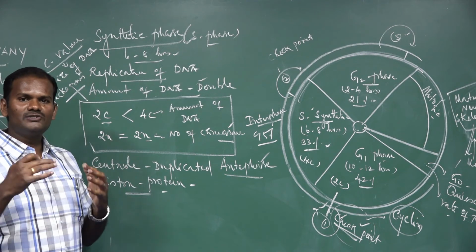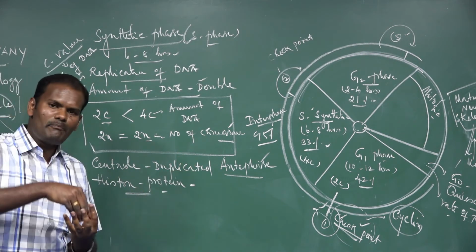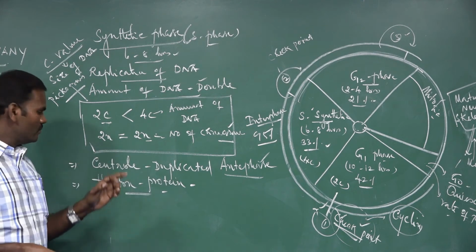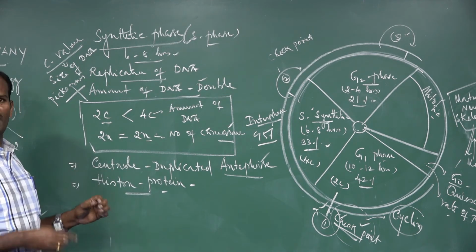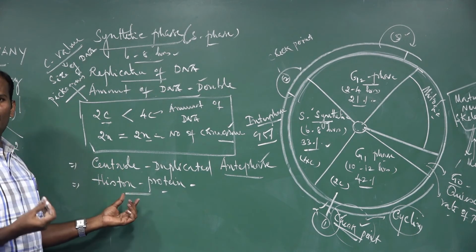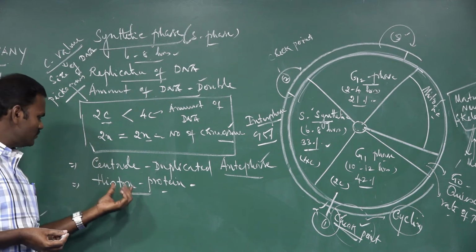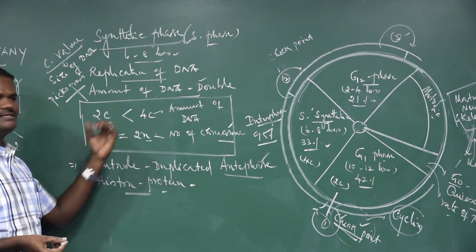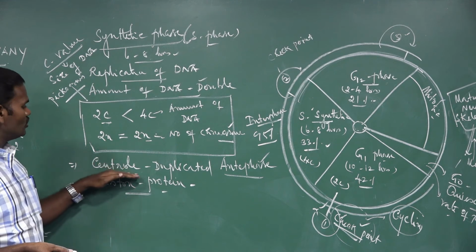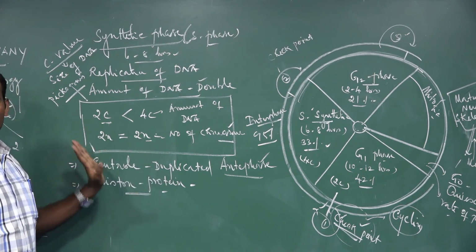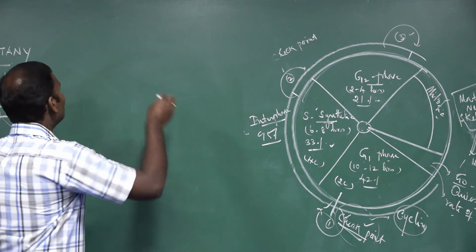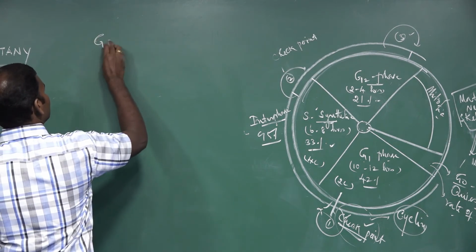How is it possible that this 2 meters of DNA is tightly and compactly packed in the chromosome? Because of these nucleosomes. This DNA is wrapped around the nucleosomes, and such proteins are called histone proteins. These histone proteins are synthesized in the S phase, and the centrioles also get duplicated in the S phase. The next phase is the G2 phase.